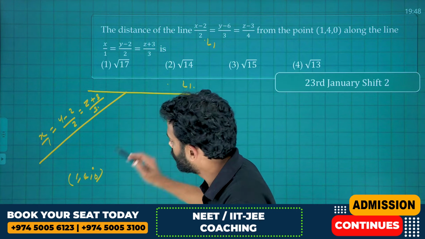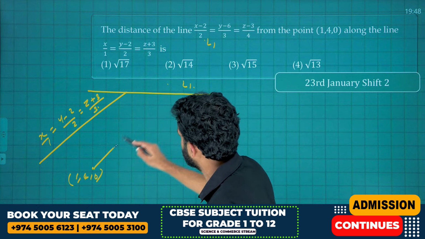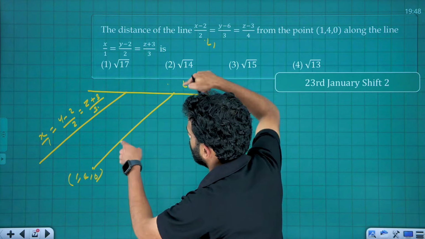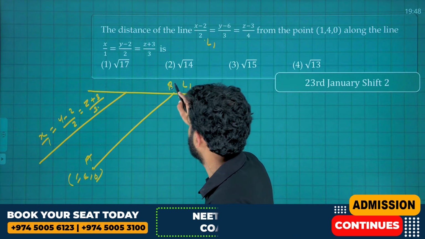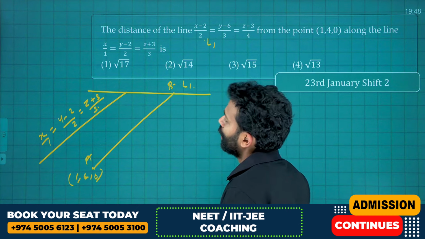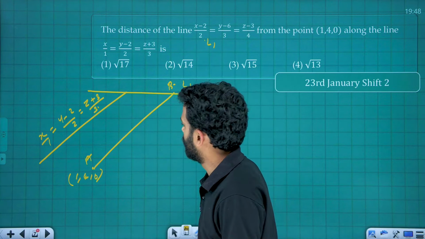If we draw a parallel line from this point to this line, the line will be somewhat like this. You need to find the length of this line segment. Let's take it as A and this as B. What is the equation of this line segment, line AB?